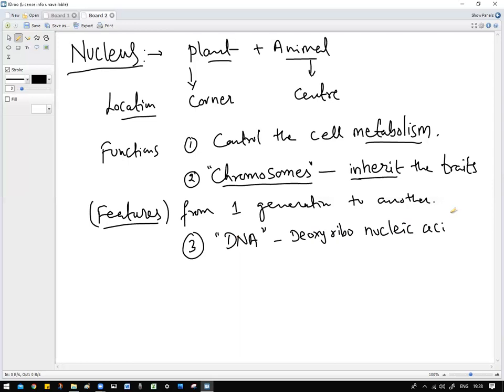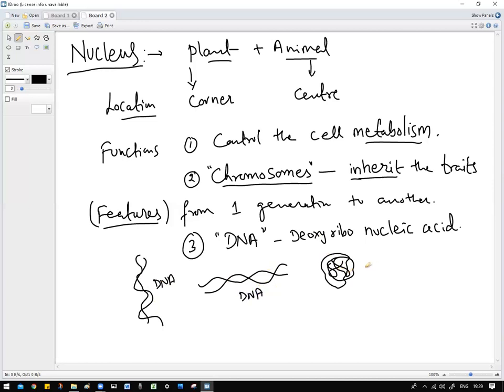So what does deoxyribonucleic acid do? Deoxyribonucleic acid is a double strand like this. This double strand of DNA will make chromosomes. This is one single DNA, and you can see this elongated form like this. This is a double strand DNA. Now when this DNA is in the nucleus, it is coiled and has some bars in the middle. When DNA is in a compressed form like this, it is called a chromosome.